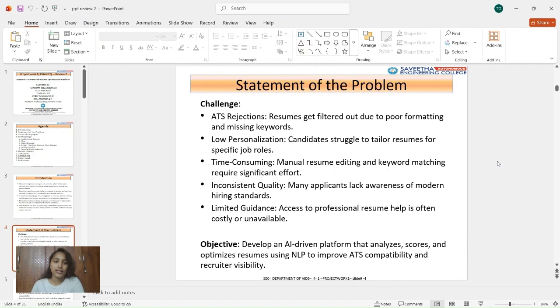Problem statement of the project. The main challenges faced by job seekers are ATS rejections and lack of guidance. Manual resume editing is a time consuming method, and many candidates are unaware of modern hiring standards. Professional resume services can also be costly and not accessible to everyone. So, the objective of this project is to develop an AI based system that automatically analyzes and scores the resume and optimizes it for better ATS compatibility.